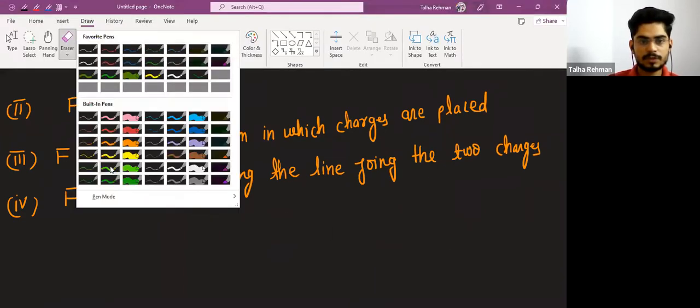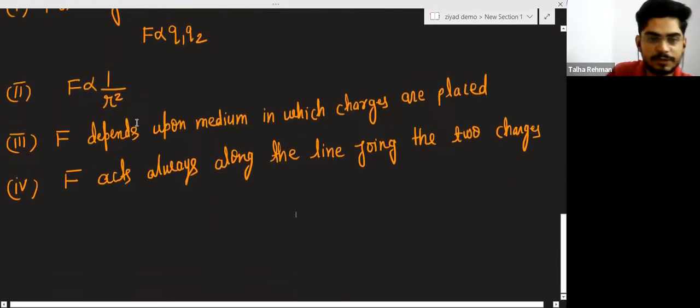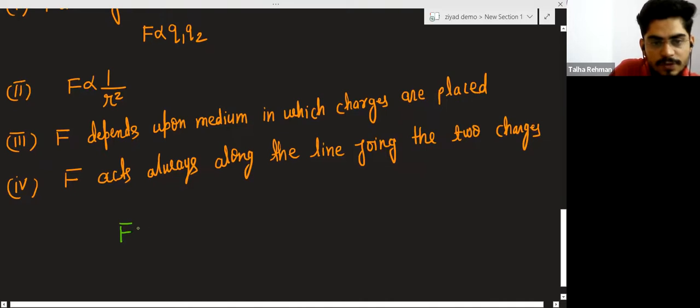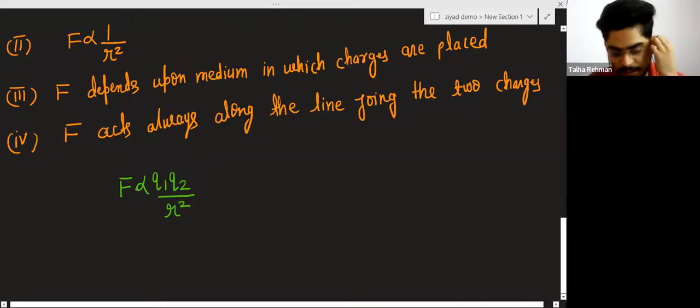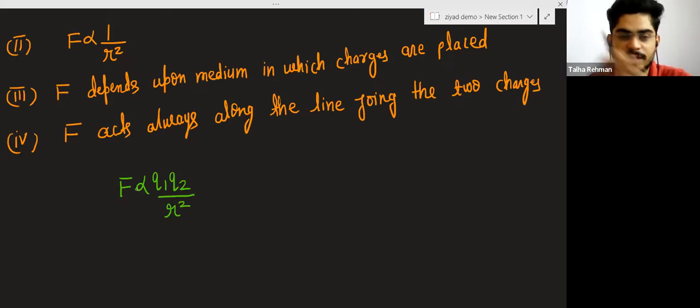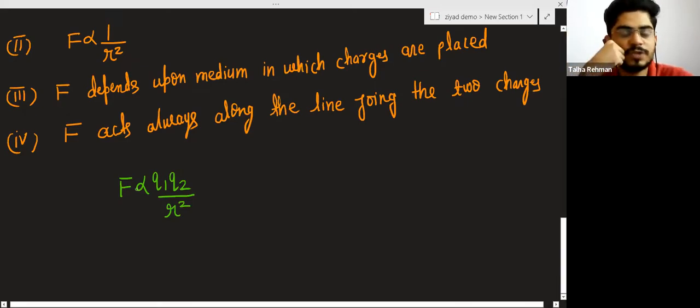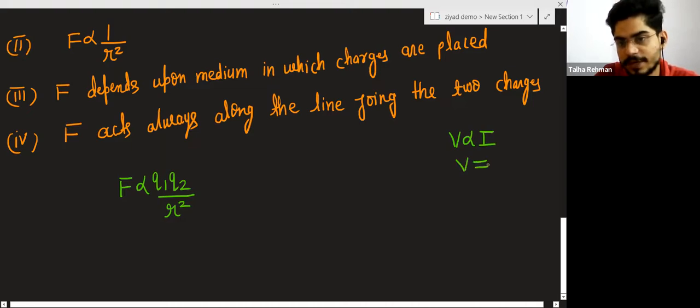So now, when you combine all these points, you get a result: force is directly proportional to q1 q2 divided by the square of the distance. When you remove the proportionality sign, as you did in the 11th class in many places, like potential difference is directly proportional to the current, you get a constant.